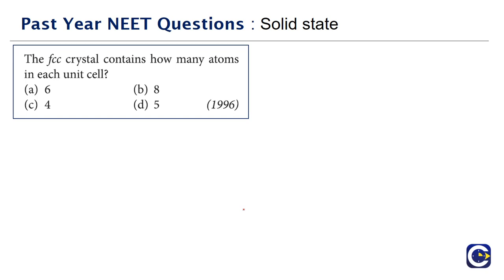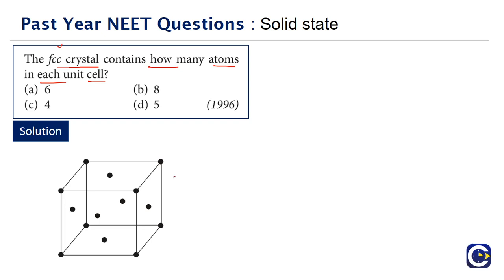Let's look at the question that has come in the year 1996. This is a very basic question on the idea of FCC crystal. So the FCC crystal contains how many atoms in each unit cell? So what is an FCC crystal? Basically, we have atoms at the corner positions, and for each corner, the contribution for the unit cell is 1 by 8. So 8 corner positions are there, 8 into 1 by 8, the contribution for the unit cell is 1.